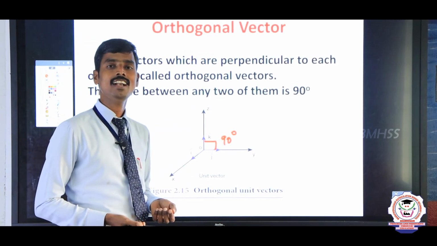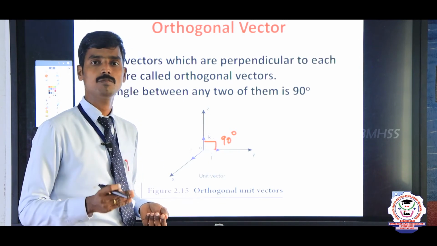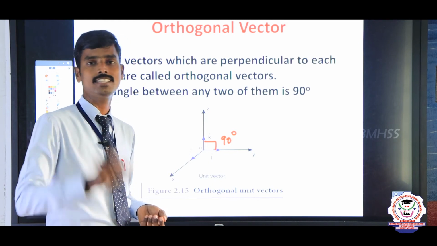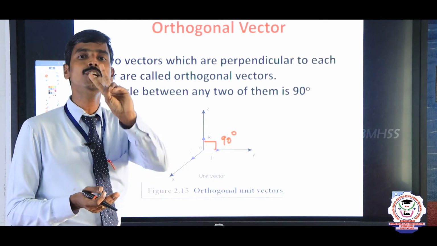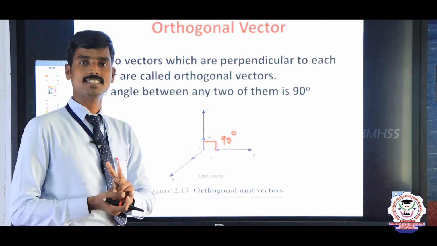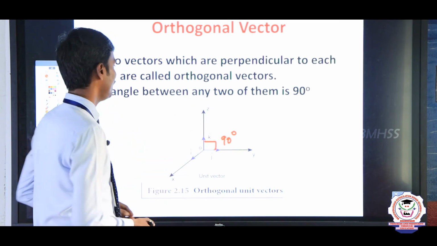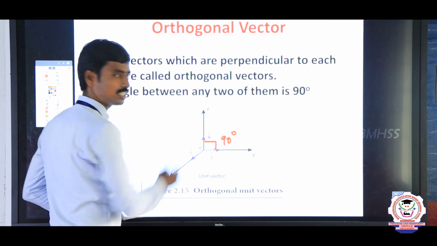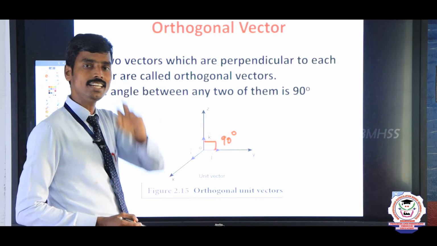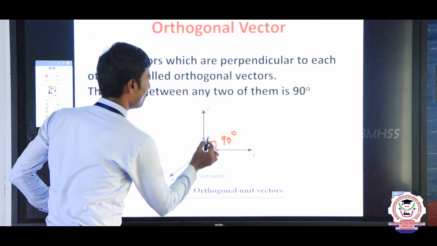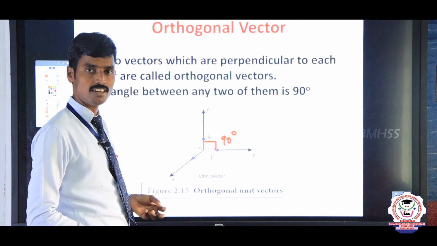Orthogonal vector is nothing but, let us consider three unit vectors, i cap, j cap, k cap, or x coordinate, y coordinate, z coordinate. In these three coordinates, if any two vectors make an angle of 90 degrees, this vector we call orthogonal vectors. Here any two vectors make an angle of 90 degrees. See here, y and z, or j cap and k cap, make an angle of 90 degrees. So this type of vector we call orthogonal vector.